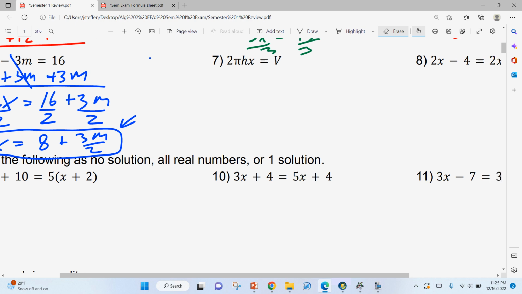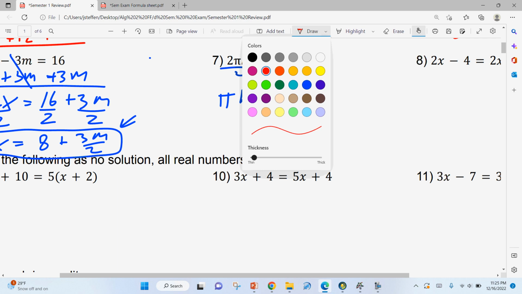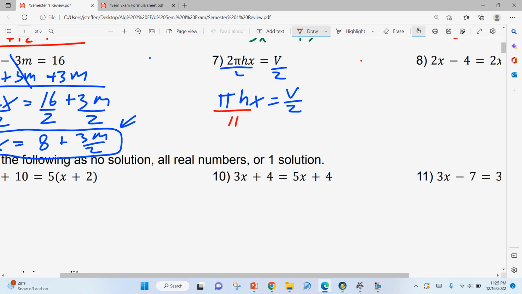Now, number 7, there are 2 different ways to look at this problem. And the biggest thing that people make mistakes with is, so we're getting the x by itself. A lot of people start with dividing by 2. And so they have pi h x is equal to v over 2, which is fine. And then the next step, they divide both sides by pi. But when they divide over here by pi, they end up with this tower of fractions. And then they end up dividing that by h. That's confusing and doesn't work.